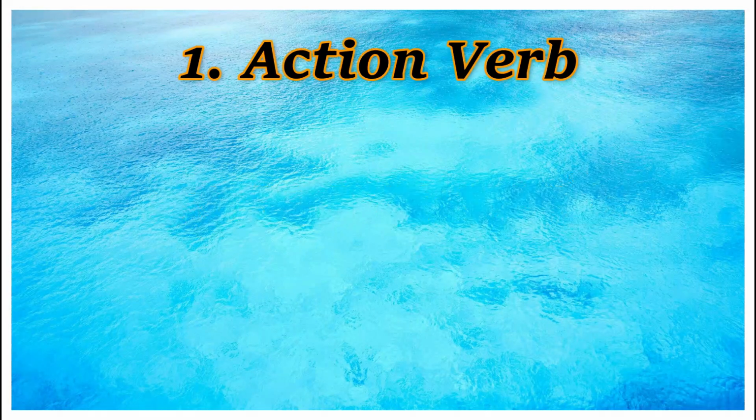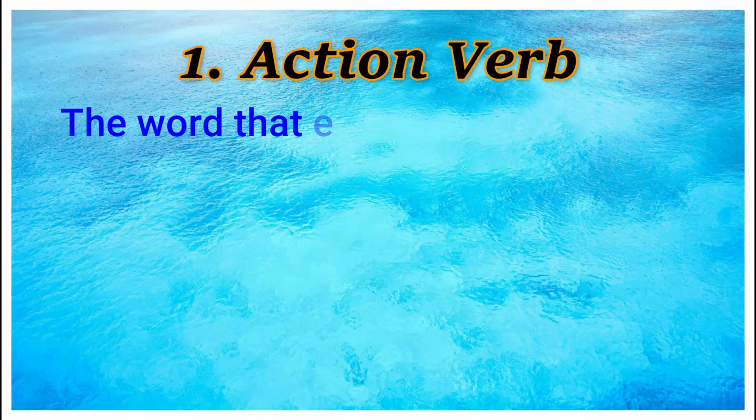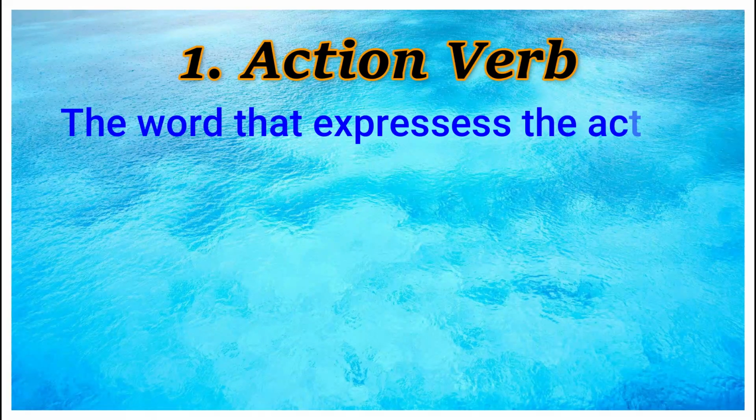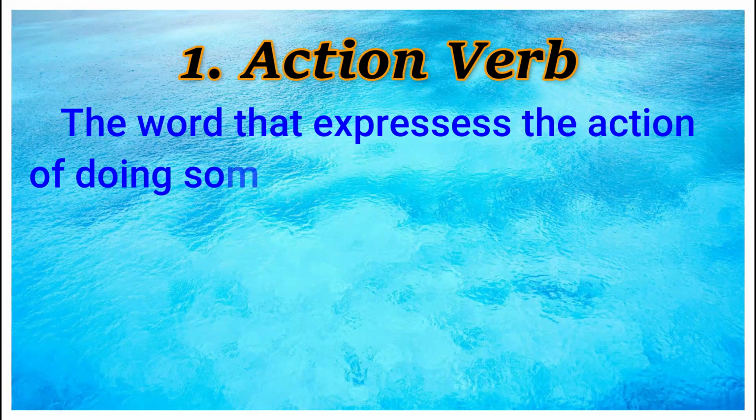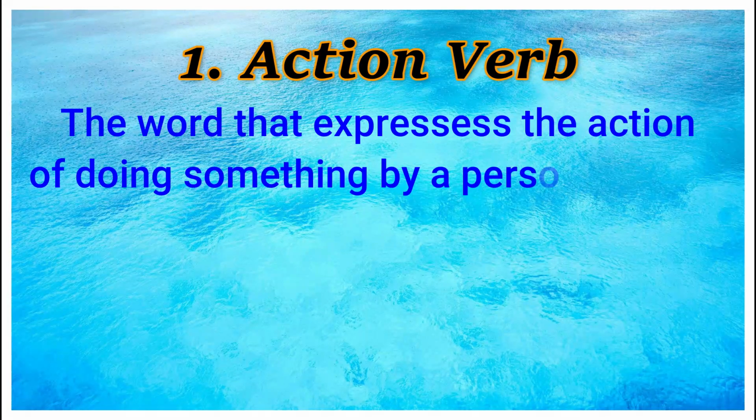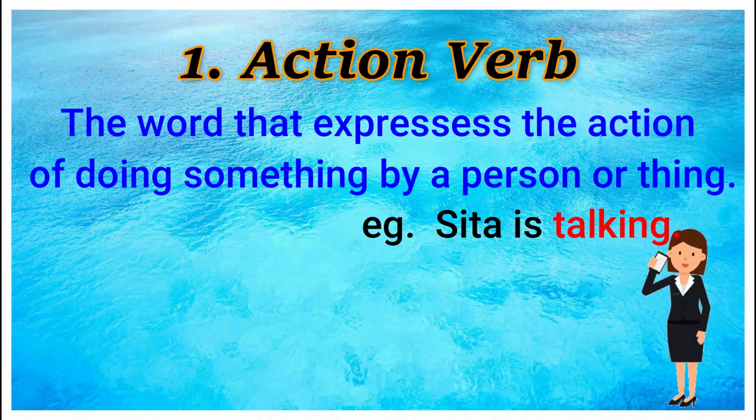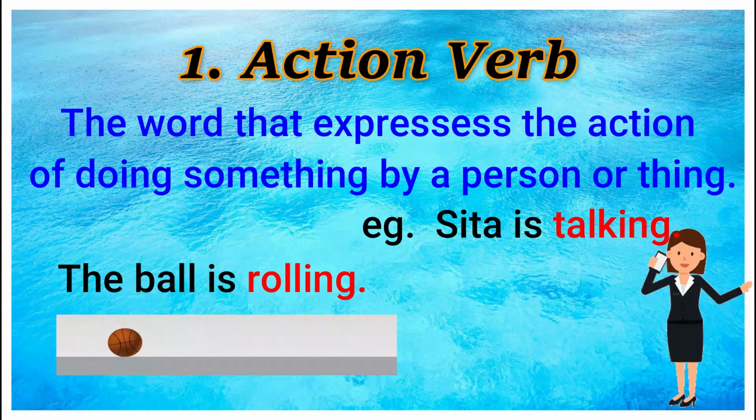First one, action verb. The word that expresses the action of doing something by a person or thing. As for example, Sita is talking. Here what Sita is doing? Sita is talking. Talking is the action verb. The ball is rolling. Rolling is an action verb.